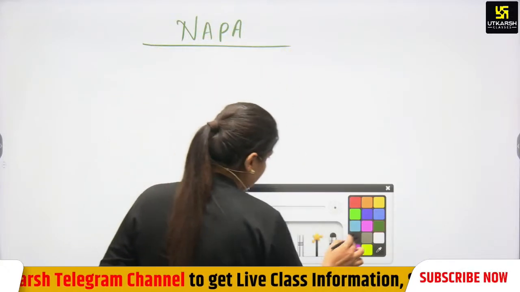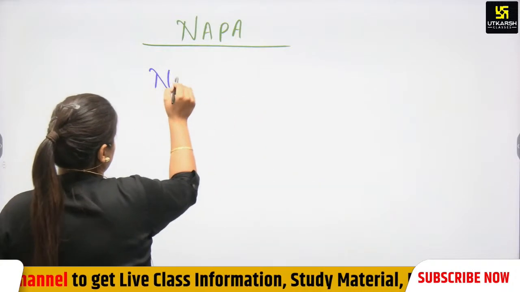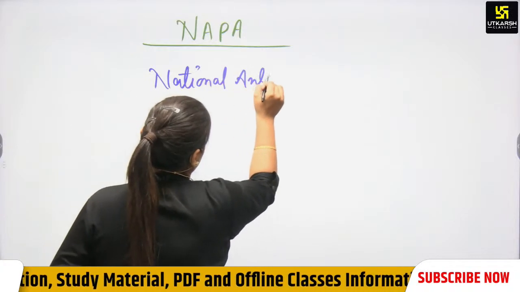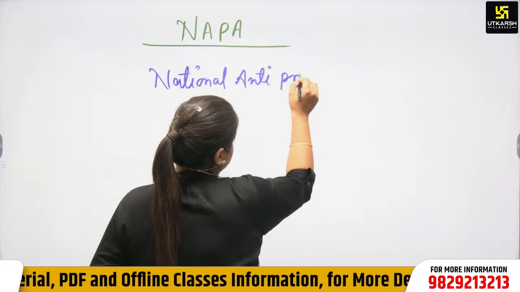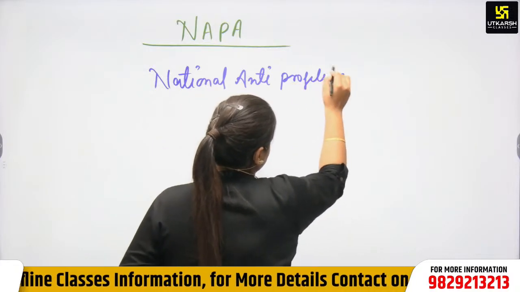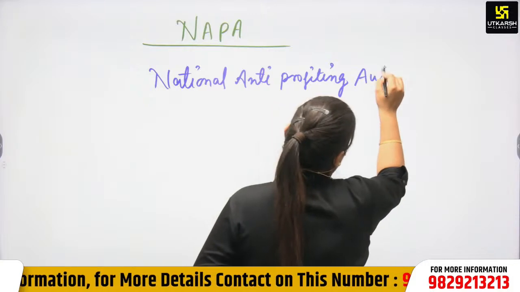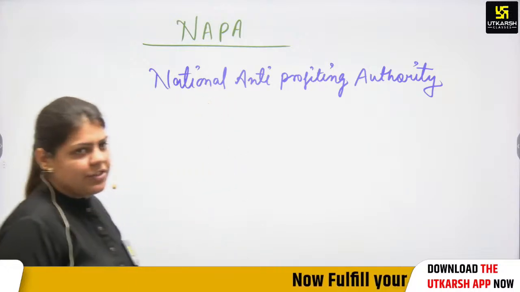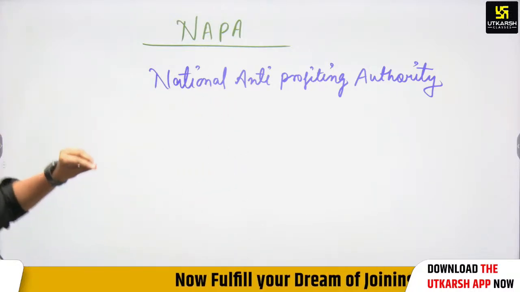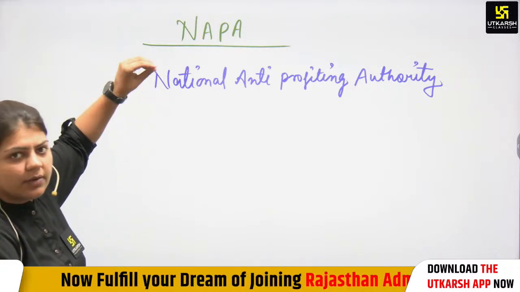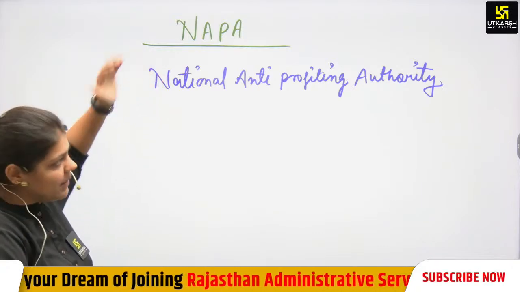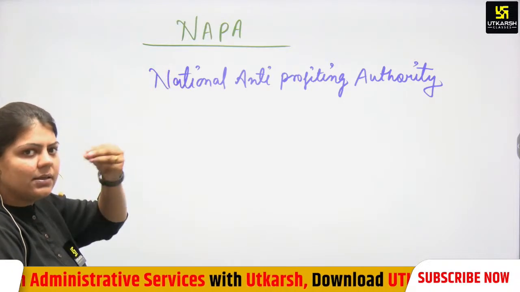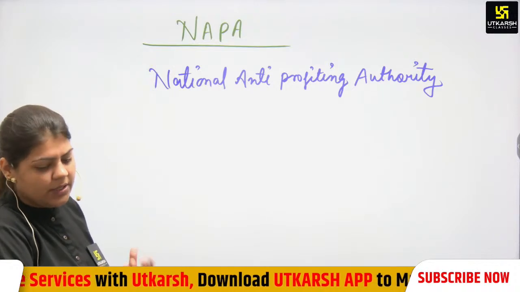National Anti-Profiteering Authority. This is a body which identifies GST related frauds, but in 2022 it was abolished, and in place of NAPA, the Indian Competition Commission took over in 2022.